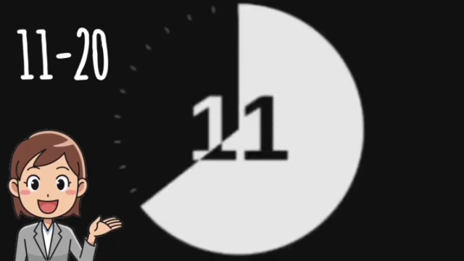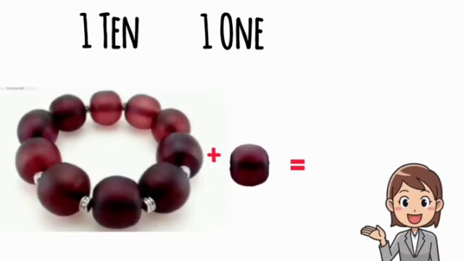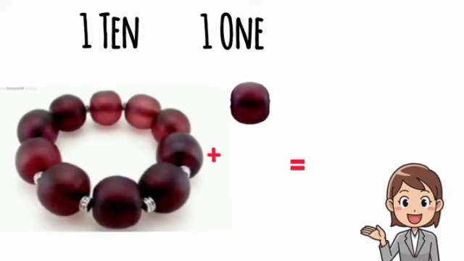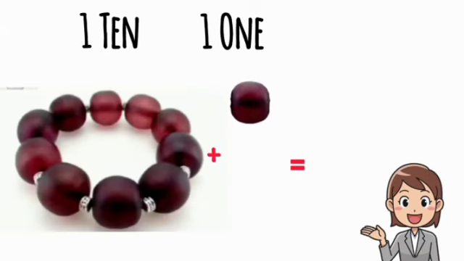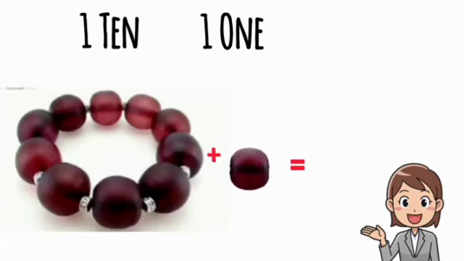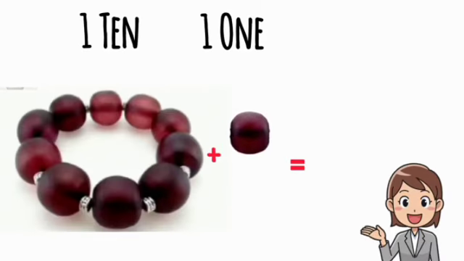Okay, students? Let us learn numbers 11 to 20. I have one bracelet and one bead. One bracelet means 10 and one bead means 1.